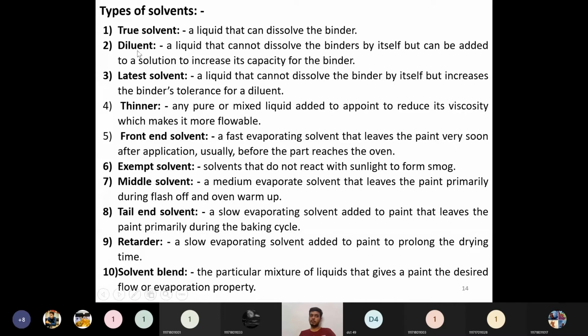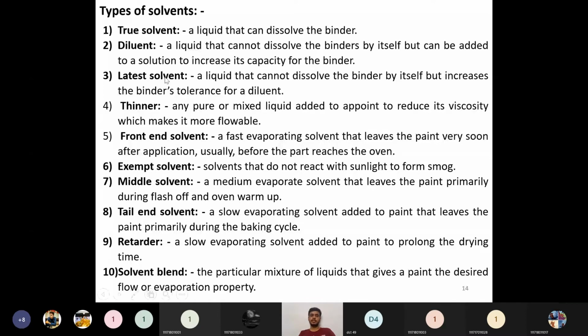Then another name for this is a diluent. A diluent is a liquid that cannot dissolve the binder by itself but can be added to a solution to increase its capacity for the binder. So it does not have that much high solubility for the binder, but it can be added to increase the capacity for the binder. In paint applications, before application we dissolve the paint in kerosene. Before application of the paint, at that time we call this a diluent.